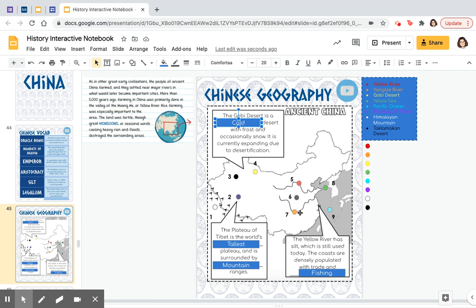Now, this dot here is just to let you know this is where ancient civilizations in China thrived, in between the Yellow River and the Yangtze River. Hopefully that helped you get your bearings in ancient China.